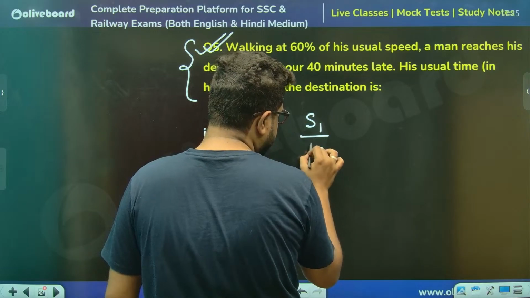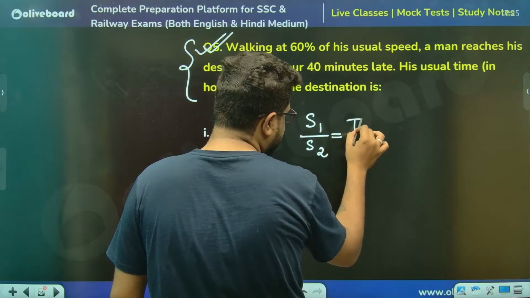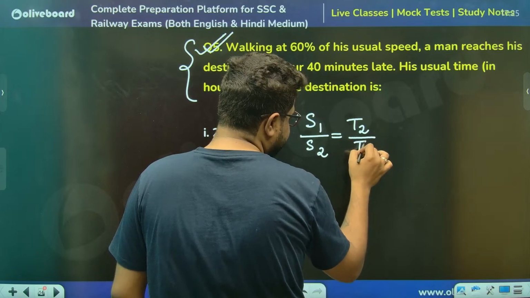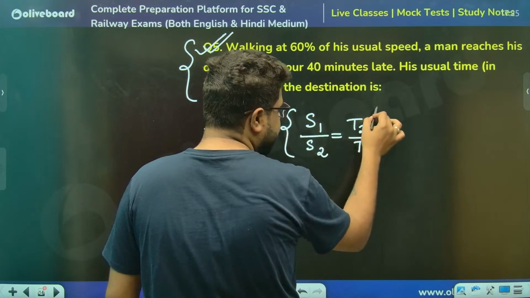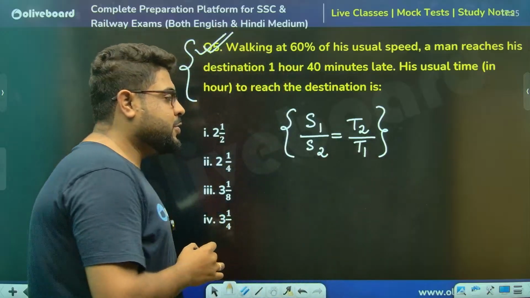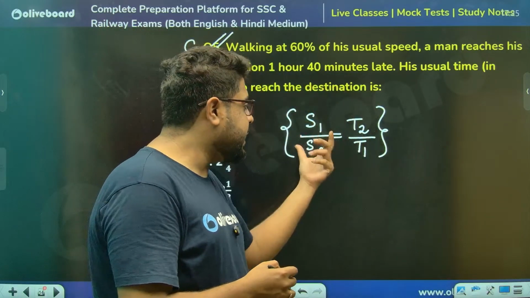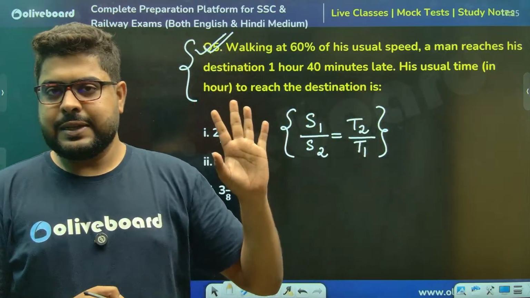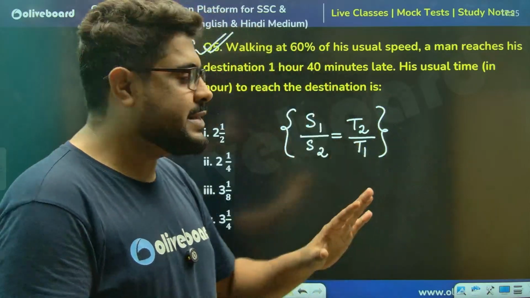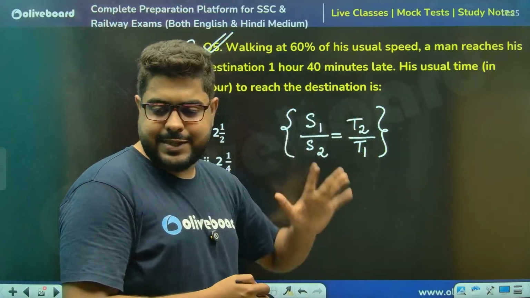S1 by S2 will be equal to T2 by T1. Speed ratio and time ratio, they are inversely proportional. So that's the basic concept. If distance is constant, speed and time are inversely proportional. That is the most basic concept. The whole chapter depends on this concept.